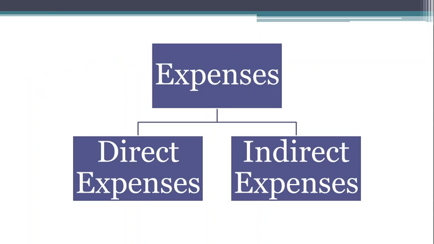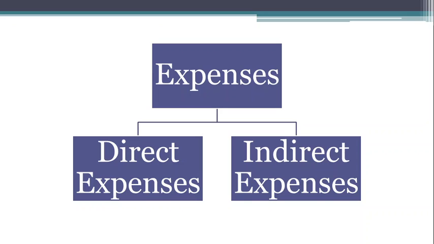Now, which is the third element? That is expenses. So, what do you mean by expenses? All costs other than material and labor are termed as expenses. Again, it is categorized into direct expenses and indirect expenses.